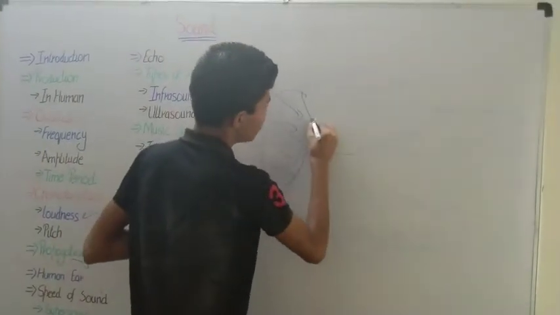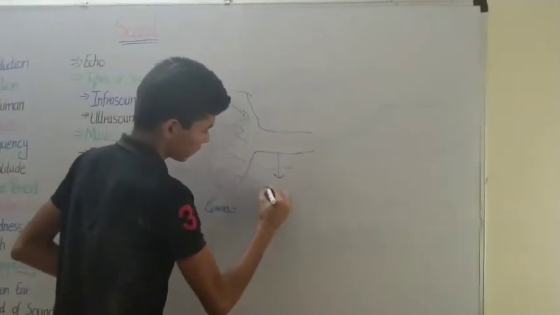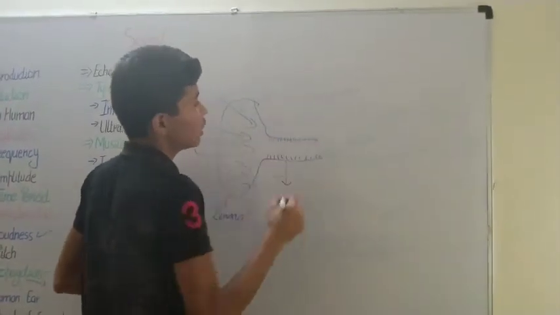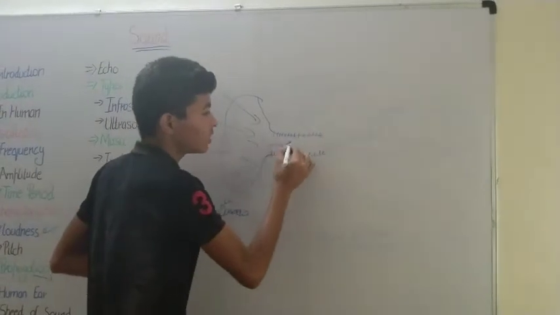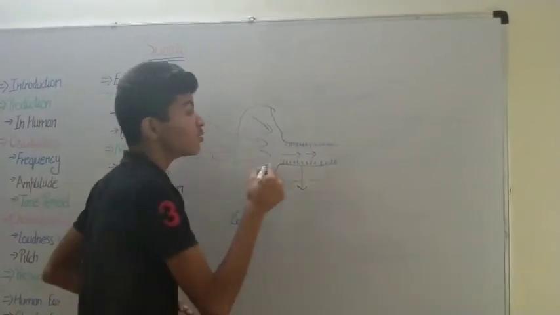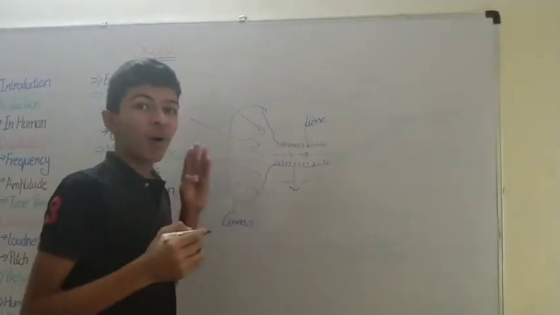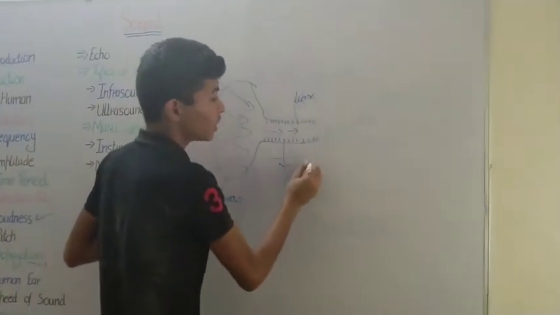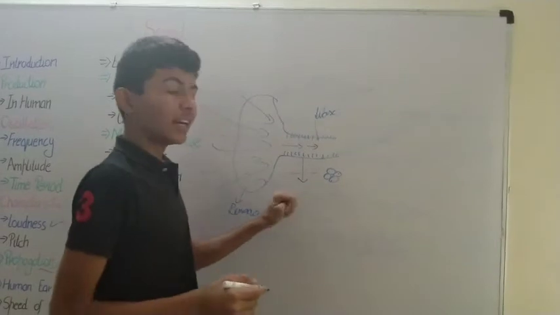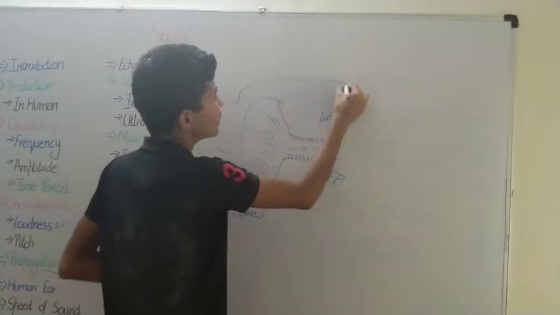This is then converged into a tube called the auditory canal, which has hair-like structures present in its walls, which stop small bacteria or small particles from going inside. It also produces a waxy substance called wax. When the wax is produced, small microorganisms or particles are attracted to it, and it forms a large clump which is known as wax. So this was the outer ear.